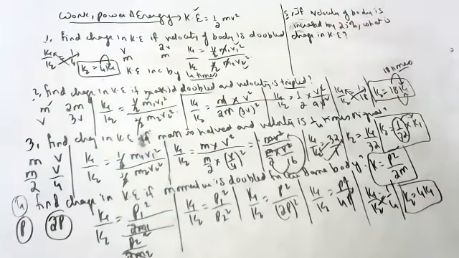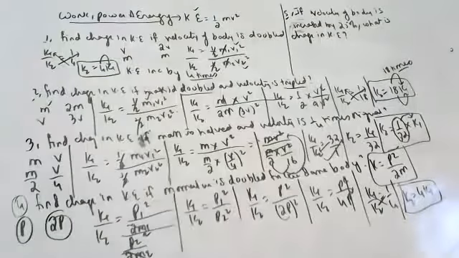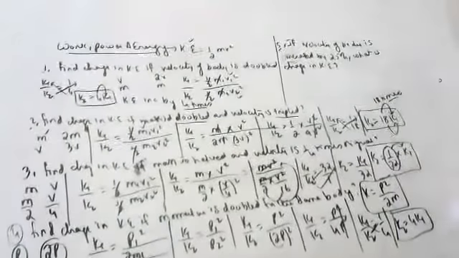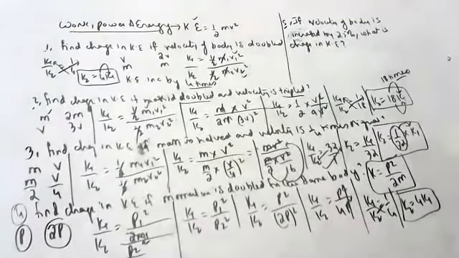Can anyone tell? If velocity is increased by 25%, kinetic energy increases by how much percent?